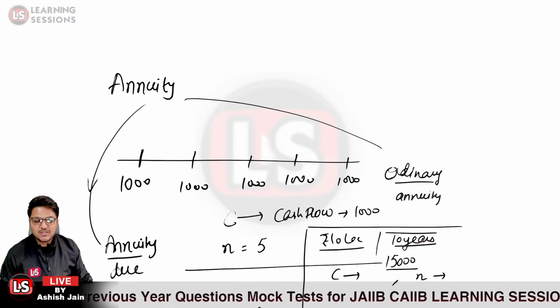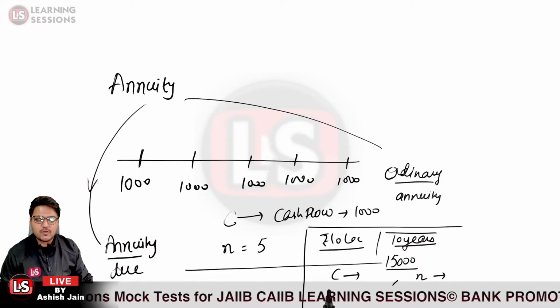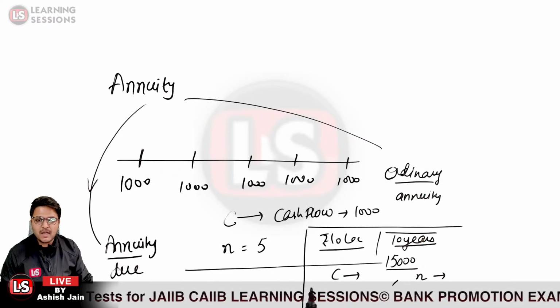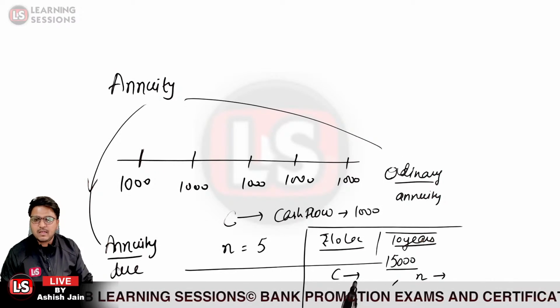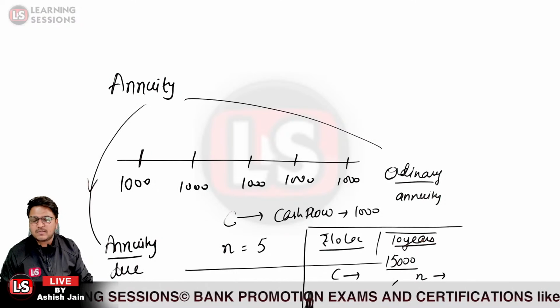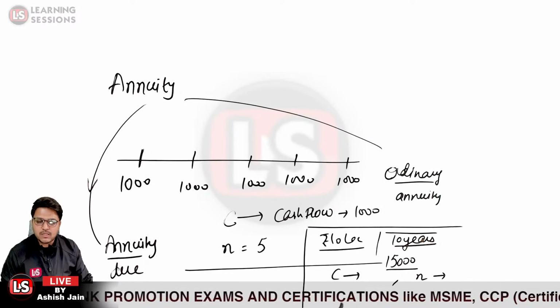So kindly do answer at the earliest. If I have taken an advance from the bank amounting to rupees 10 lakh, which is to be paid in the next 10 years in the form of monthly installments, and we are paying an amount of rupees 15,000 each month, in that case, what would be the value of N and what would be the value of C?